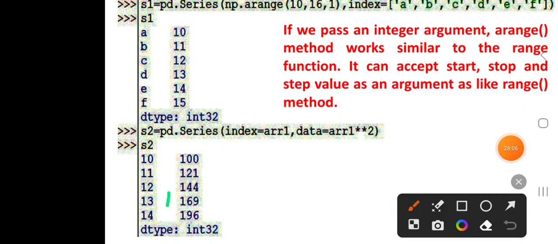These are the values for index, and here you can see 10 squared is 100, 11 squared is 121, 12 squared is 144, 13 squared is 169 and 14 squared is 196.